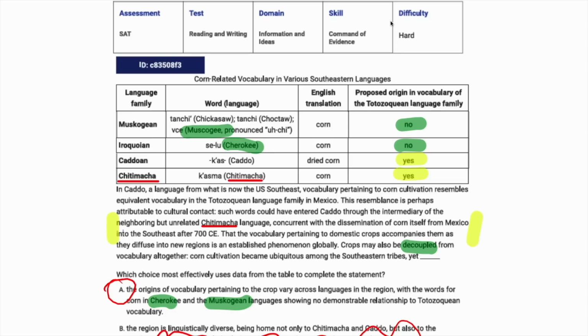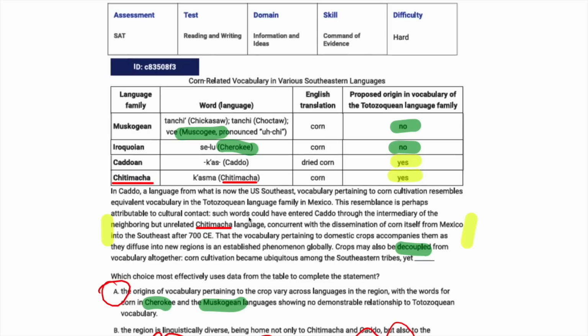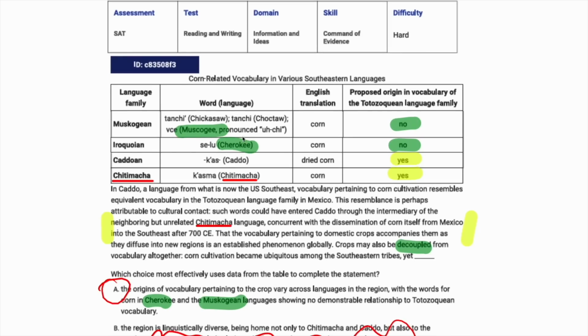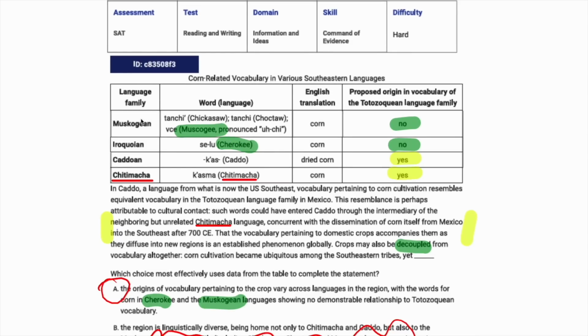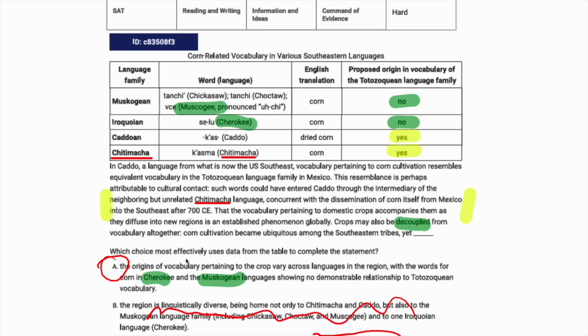But definitely a tough question, as they acknowledge. It's a hard question. Again, I think the hard part about it, in addition to the fact that we just have to keep track of all these different fairly unfamiliar words, they're unfamiliar especially for those of you who are overseas, as opposed to living here in the United States, where you might have encountered them. I would say that Cherokee and Muskogee and Iroquois are somewhat familiar, at least to me, and Choctaw, depending on what part of the country you live in here in the United States. But that is one issue, and then the other issue, again, is that they don't really clearly signal the contrast by using a word like however or on the other hand. But that is, again, what we have here, and so our answer is A.